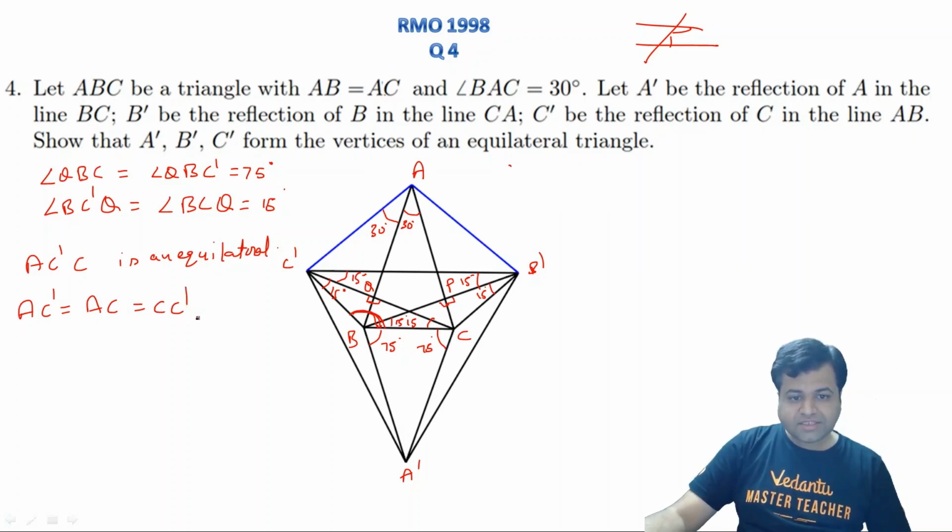And AC dash, AC is also equal to A dash C. So we can say this is also equal to A dash C. So this implies CC dash is actually equal to A dash C. This is the result, right? CC dash equals A dash C.